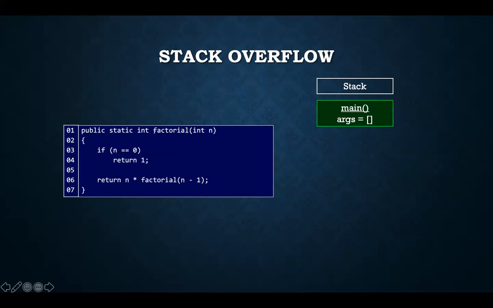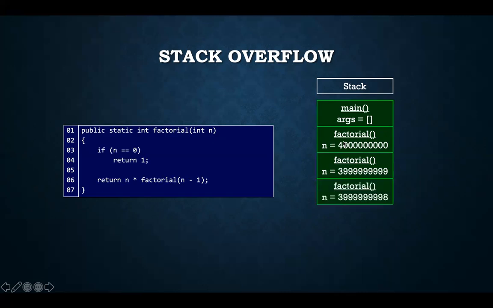If I use this recursive solution, then when I have the original call for the factorial of 4 billion, I will actually have 4 billion stack frames on this call stack. We keep going on and on until n is equal to 0.